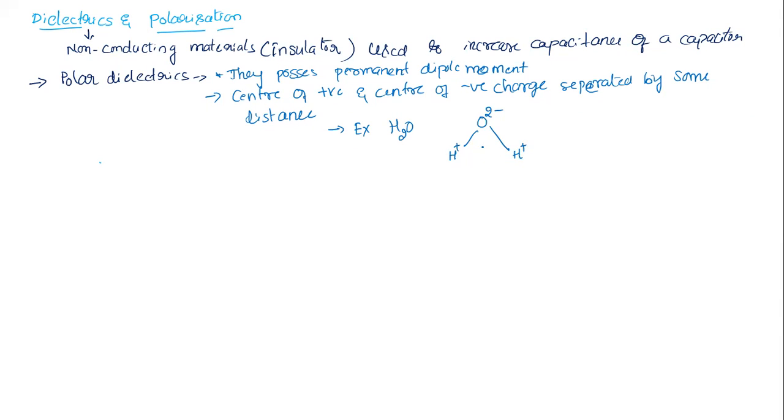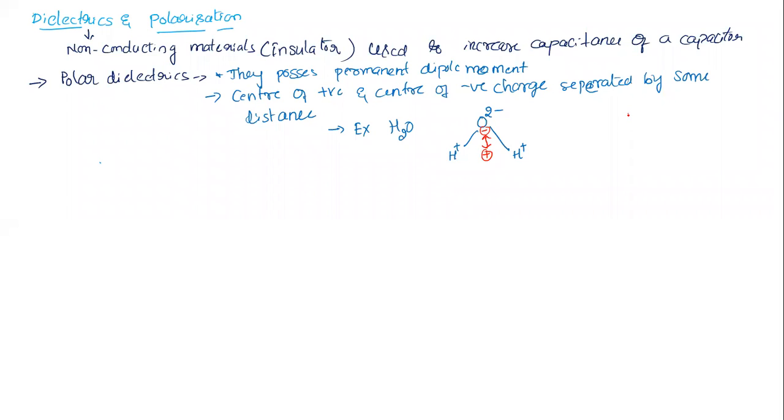I'm not as expert in chemistry as you, but I think this diagram is correct. Here is the center of negative and the center of positive, separated by some distance, so H2O can possess a dipole moment.